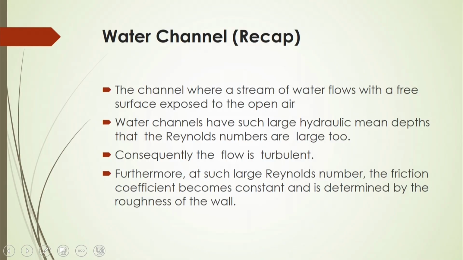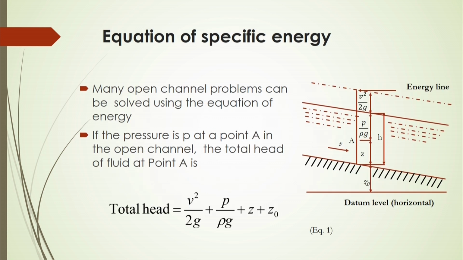At such turbulent conditions, at higher Reynolds number, the friction coefficient becomes constant and is determined by the roughness of the wall. We also know that for different cross sectional areas in the channel, the flow behavior and the characteristic features of the flow will change.